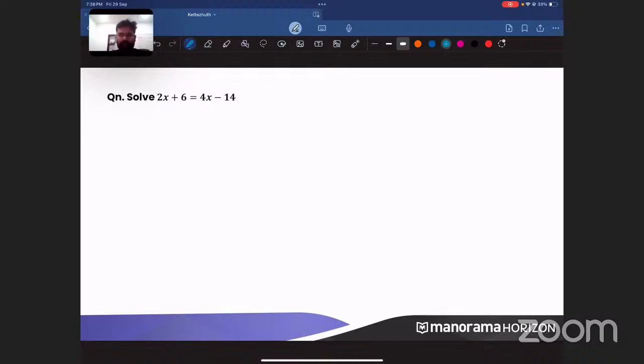Okay, Akshat is saying that it is 10. Very good, Akshat. Abraham said that it is 10. I'm getting multiple answers. Somebody is saying 10, somebody is saying minus 10. Okay, let me also do that and check what the answer is.